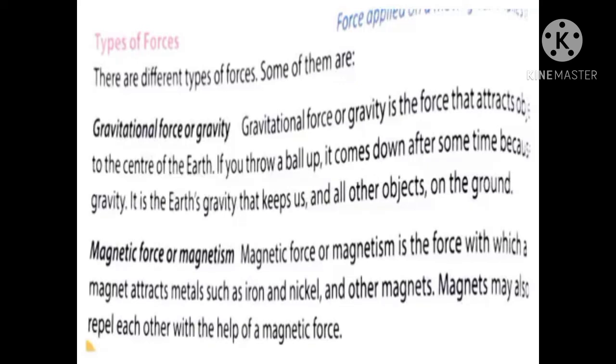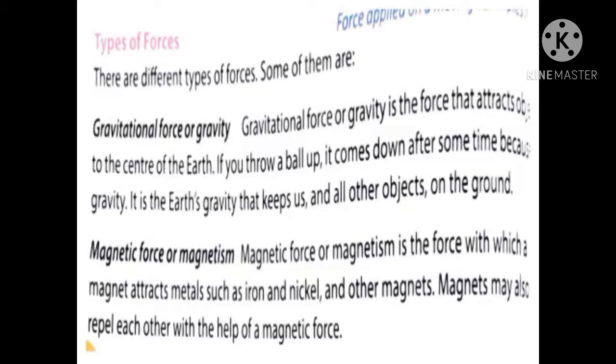Next one is types of force. So there are different types of force acting in our nature. First one is the gravitational force, or called gravity. The second one is called the magnetic force or magnetism. The third one is electrostatic force, or electrostatics.